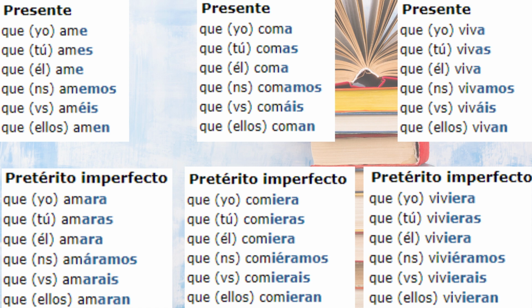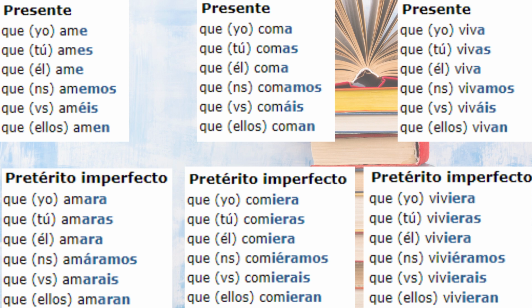Now, comer and vivir finish in ER and IR respectively, and as you can see, they are conjugated in the vowel A, right? So they are switched. That's what you need to remember in order to conjugate the present subjunctive verbs in this category, basically.